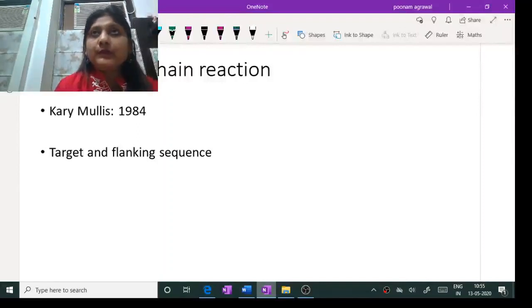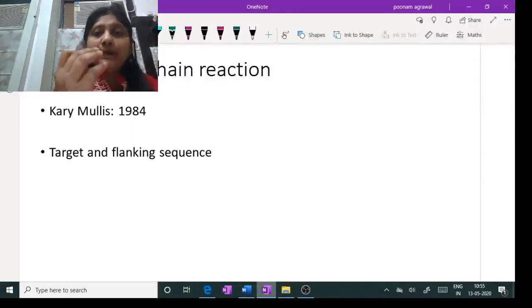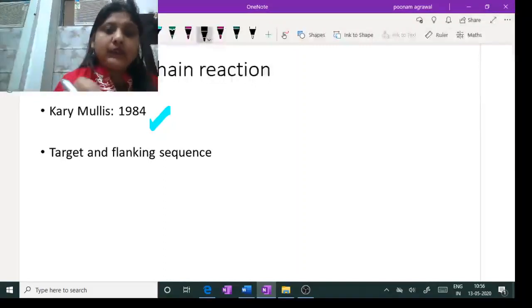Why is it called polymerase chain reaction? Because we are using DNA polymerase enzyme and it's a cyclical process which is occurring in a chain fashion, and we are actually amplifying a particular DNA segment in this technique. This technique was proposed by Kary Mullis in 1984. So I'm going to discuss this technique.